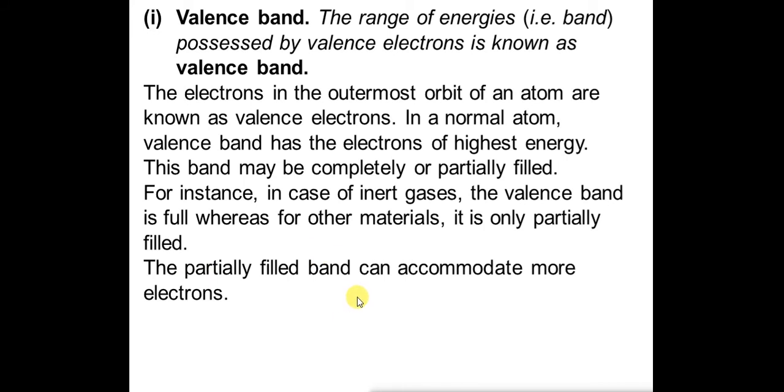Generally, if the valence electrons are less than 4, that is 1, 2 or 3, the element will give away the electrons. But if the valence band has 5, 6 or 7 electrons, it will accommodate electrons from other elements.